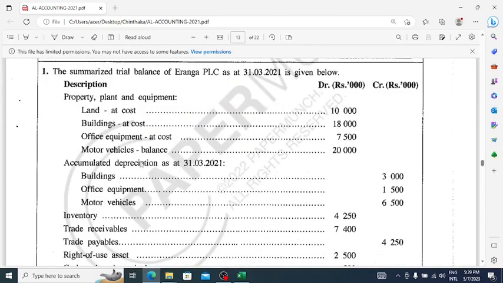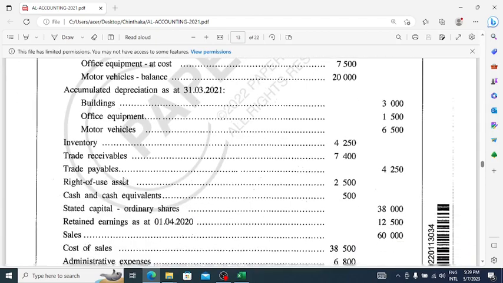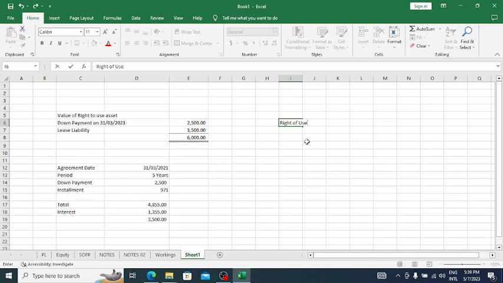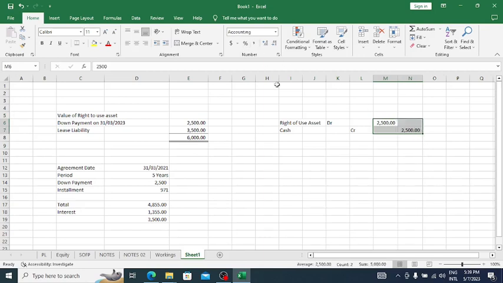Here they have recorded the right of use asset. At first they have made the first entry, the right of use asset, right? This is the first journal entry.